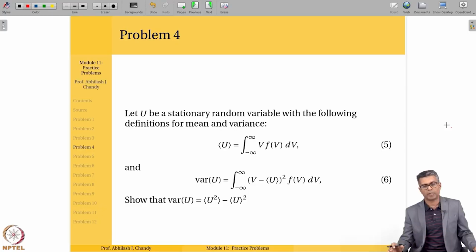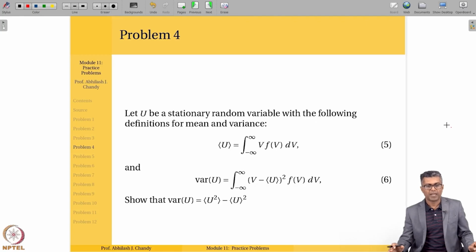Hello everyone. So we'll continue to work out some problems. We worked about 3 problems last time. We'll continue with some more problems. So the problem shown here on the screen is related to probability density functions again. In fact, problem 3 was also related to that.